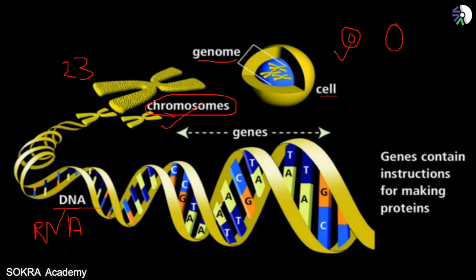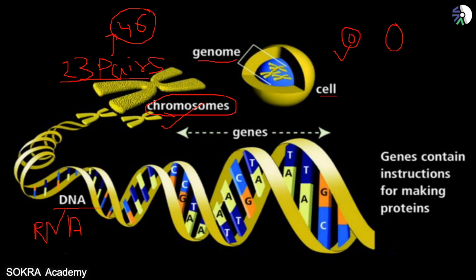In a human body there are 23 pairs of chromosomes. What is a chromosome? It has genetic material in the form of DNA and RNA. In human beings, how many pairs of chromosomes are present? 23 pairs. Now when I tell you 23 pairs of chromosomes, that means how many total chromosomes are present in the human body? 46 chromosomes. So the total number of chromosomes in the human body is 46, or you can say 23 pairs.